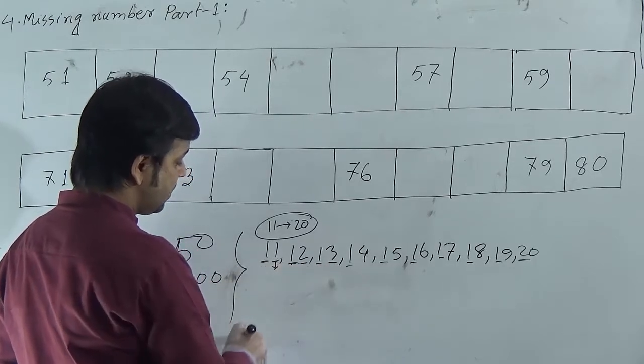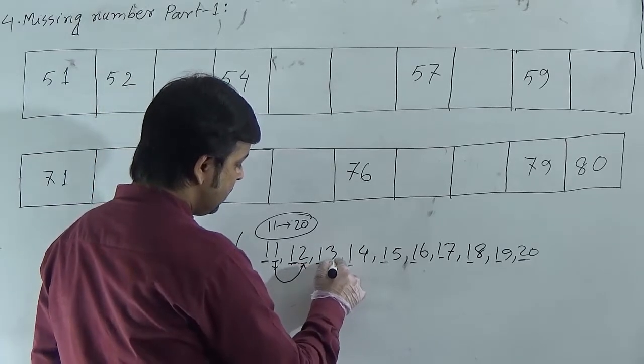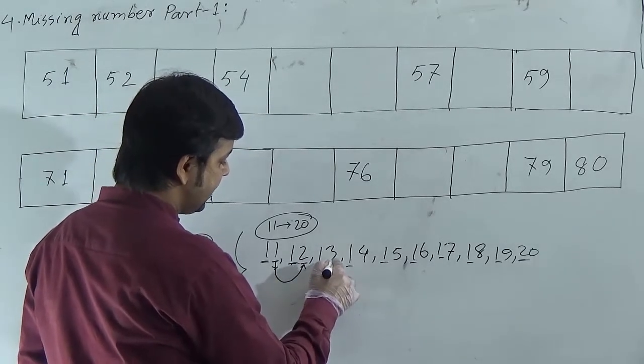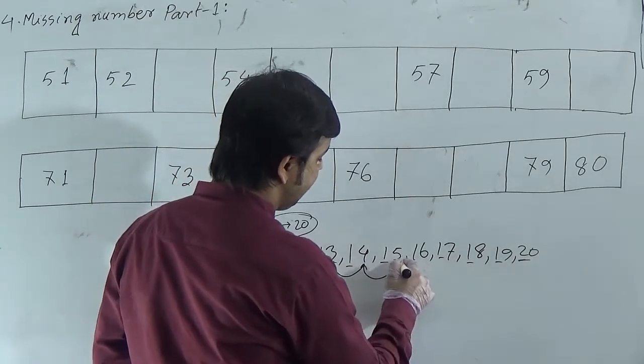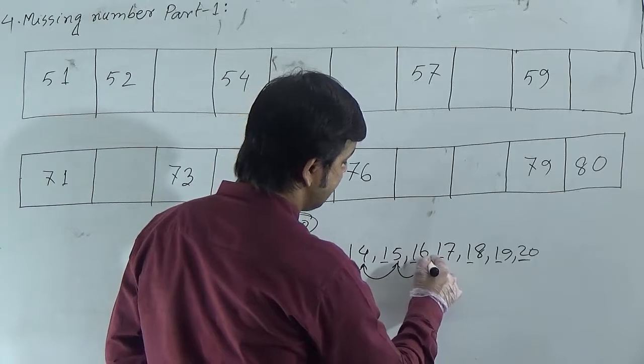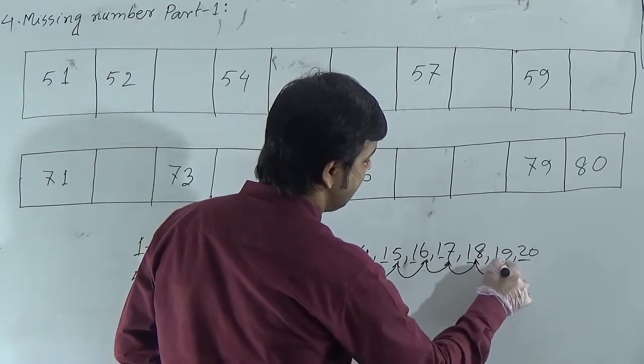In the first one, one's place is 1, in the second one, one's place is 2, in the third one, the last digit is 3, and then 4. After 4 you will get 5, after 5 you will get 6, after 6 you will get 7, after 7 you will get 8, after 8 you will get 9.